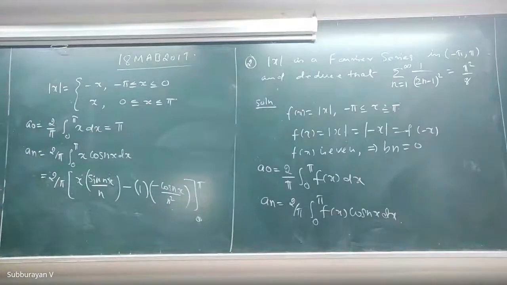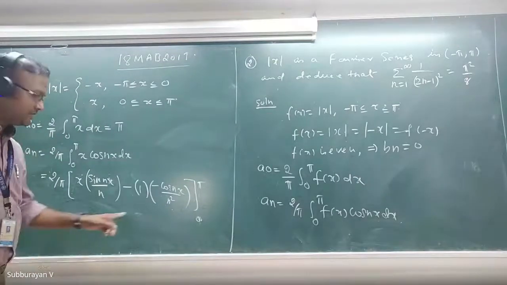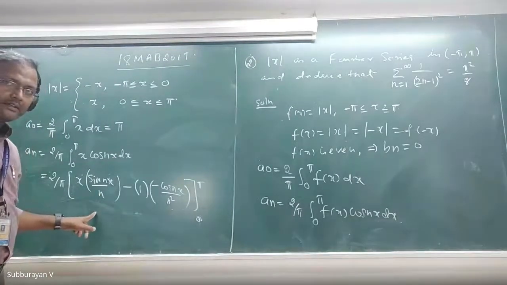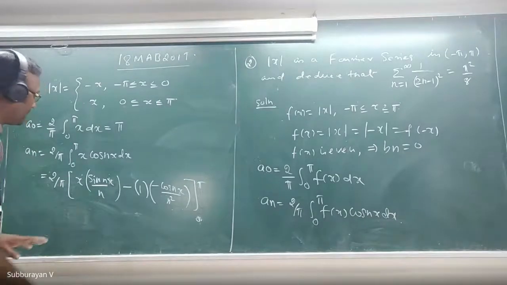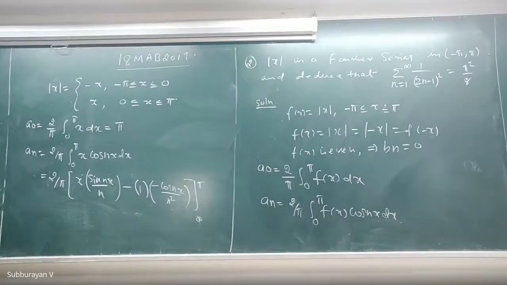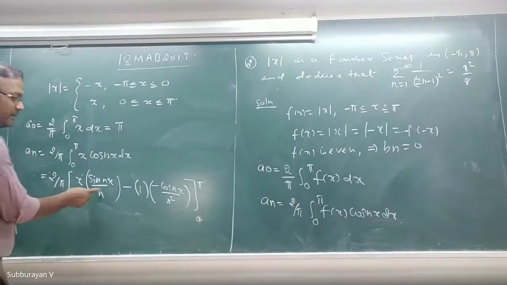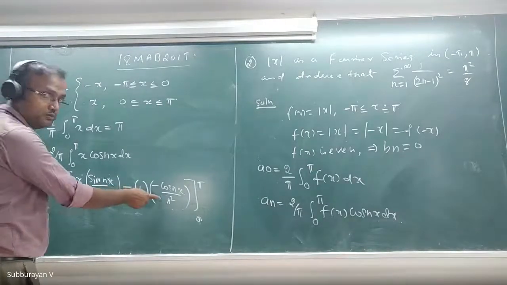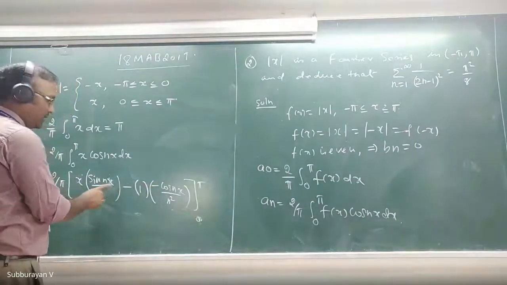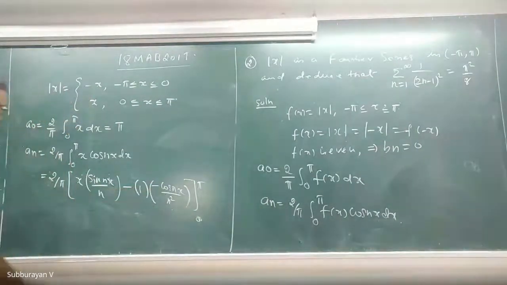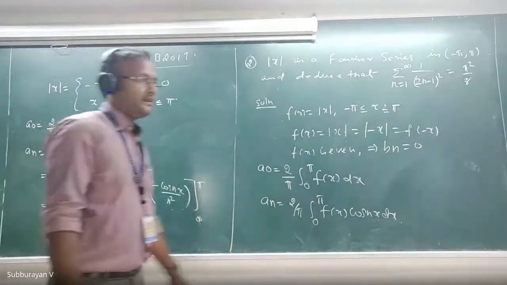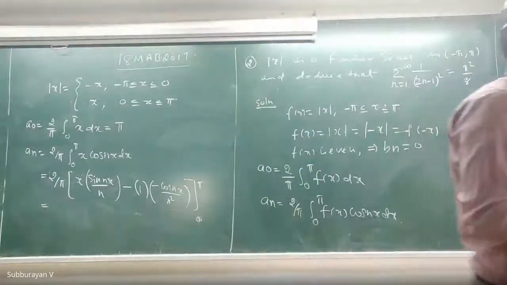Am I right? Any doubt? I straight away write that Bernoulli's form: u v1 minus u dash v2. I'll simplify this. What is the value of an? Anyone please?